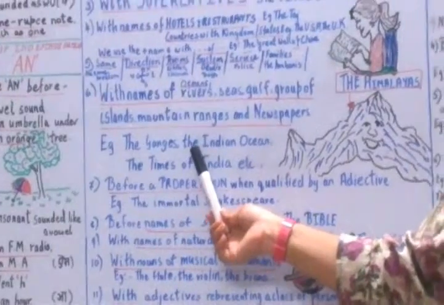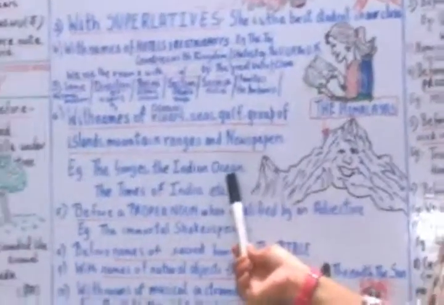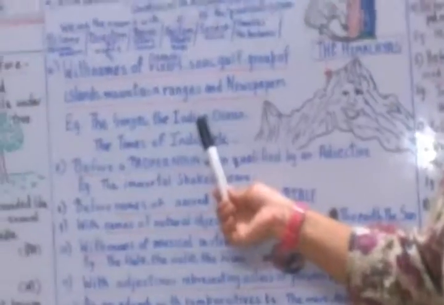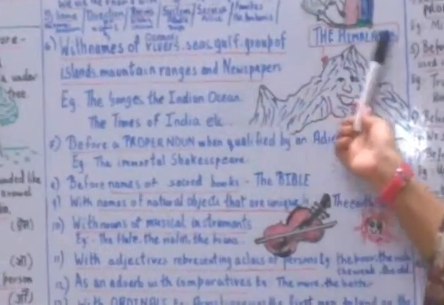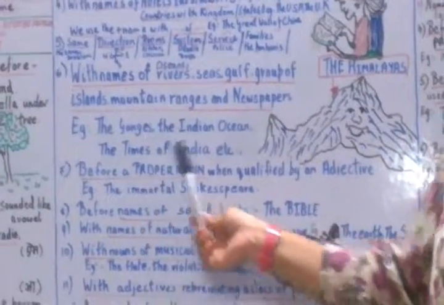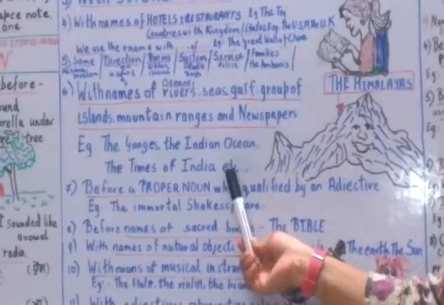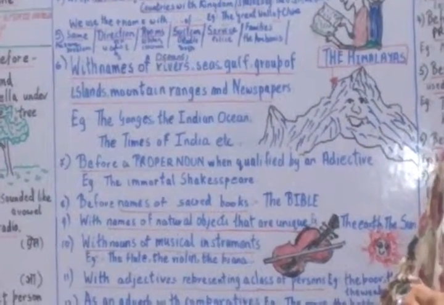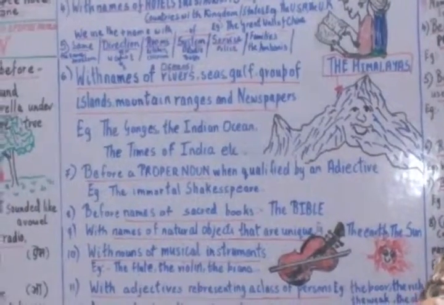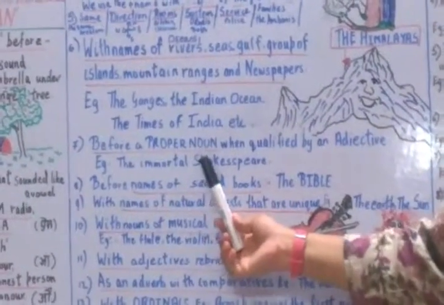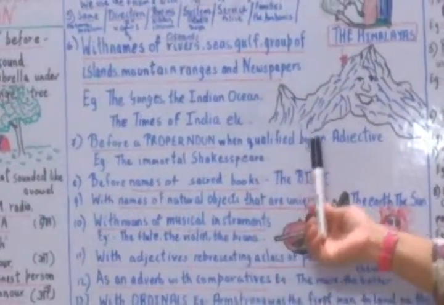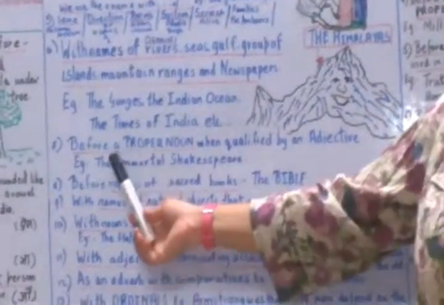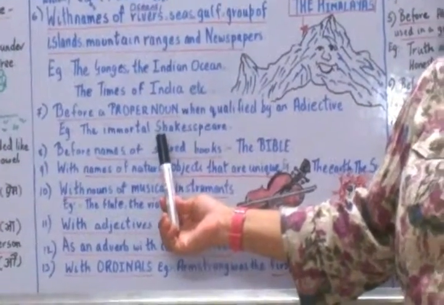Then the Indian Ocean, because there is a vowel sound as I told you earlier. The Himalayas, the Times of India, that is the newspaper, names of newspapers. You can also use it for specific names and countries. We can use "the" before a proper noun when qualified by an adjective. We cannot use "the" directly before the proper noun, but only when it is qualified by an adjective.